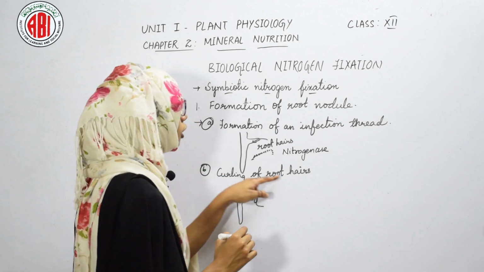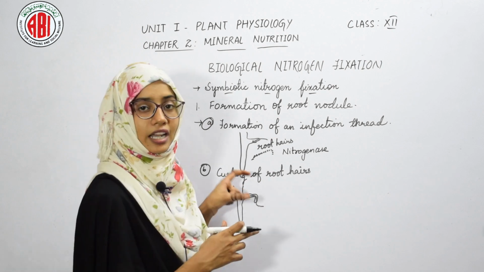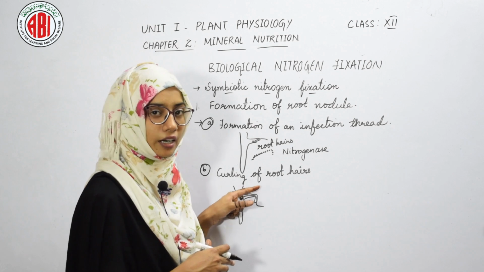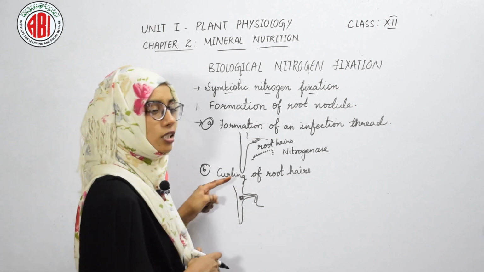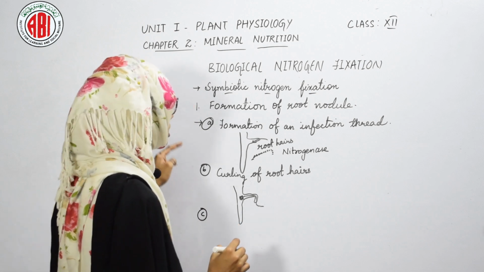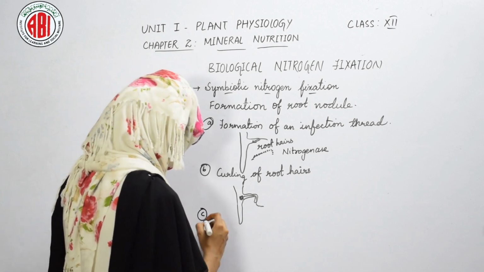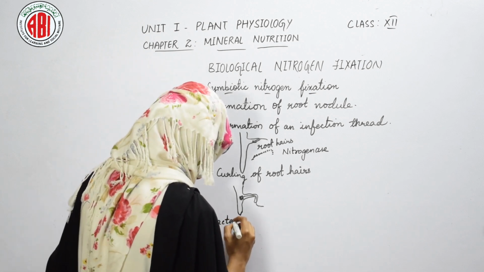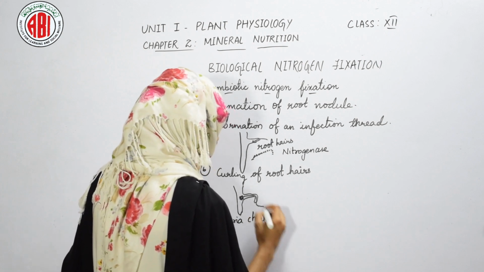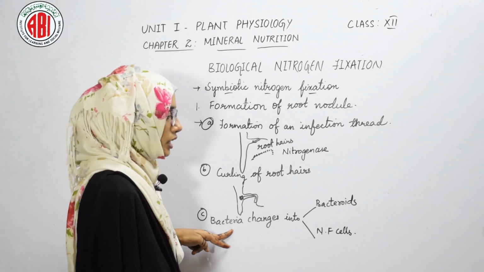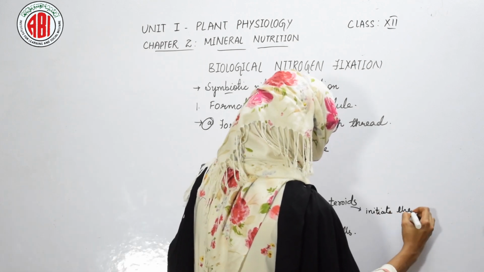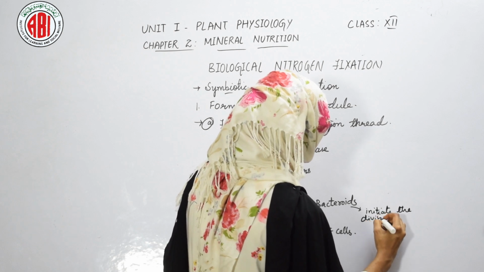So the curling of root hairs shows the entry of an infection thread into the cortical cells of the roots of leguminous plants. The next step in the formation of root nodule is that bacteria change into bacteroids, the nitrogen fixing cells. When the bacteria change into bacteroids, they initiate the division of the cortical cells.